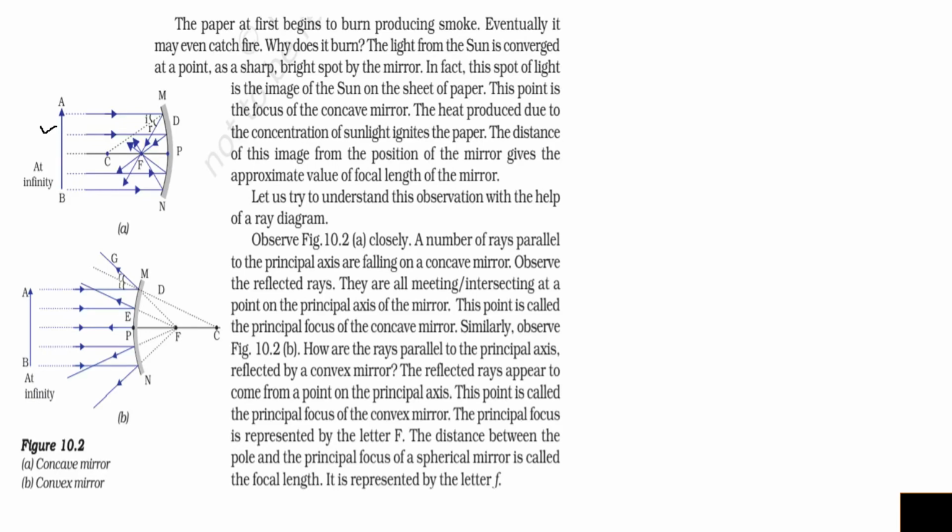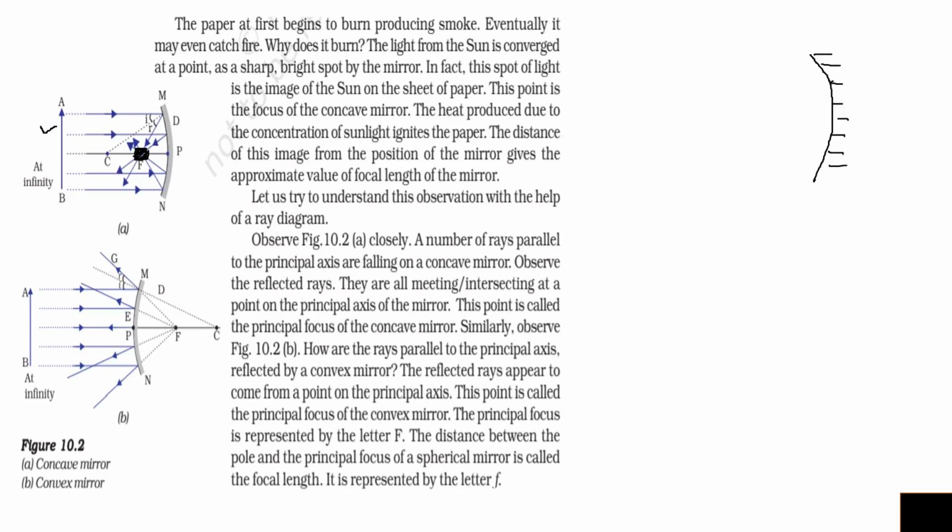So when a concave mirror is placed in front of the sun, all the sunlight is focused at a single point. When a piece of paper is placed at this point, it will start to burn because all the rays are concentrated at a single point, and due to excessive heat it will begin to burn. So a concave mirror focuses all the rays at a single point.